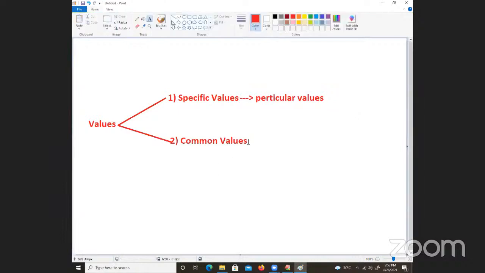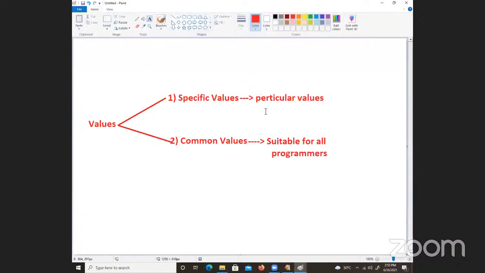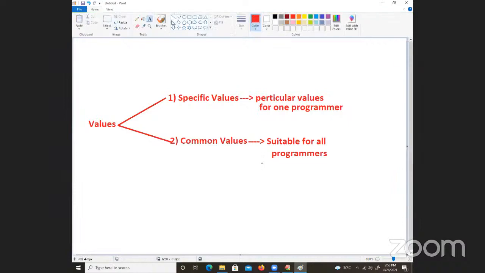Take the common values concept, which is suitable for all programmers. So here I am writing: suitable for all programmers. Particular values, for one programmer.